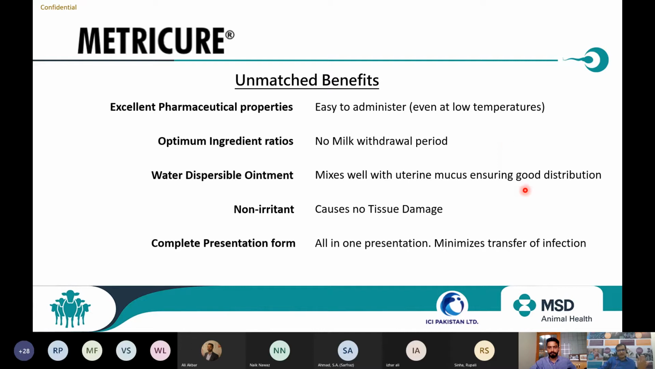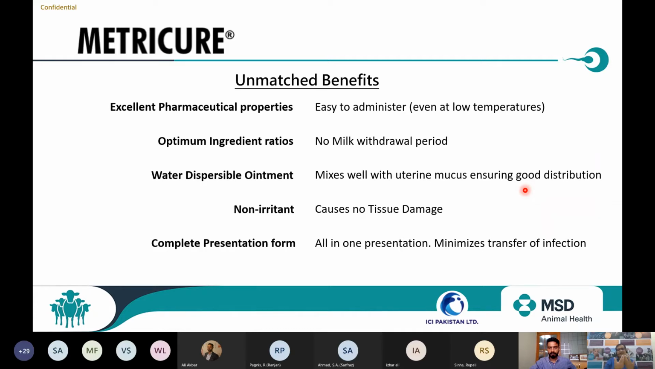It mixes well with the uterine mucus, so it ensures good distribution. No tissue damage. This is a very important point. Non-irritant. Many times we give intrauterine therapies containing oxytetracycline groups or many other molecules, which are usually irritant in nature. Their mode of action is by irritation: they irritate the tissue, then they penetrate inside the tissues. So in the uterus, we should be very careful while using any molecule. It should not be irritant in nature.